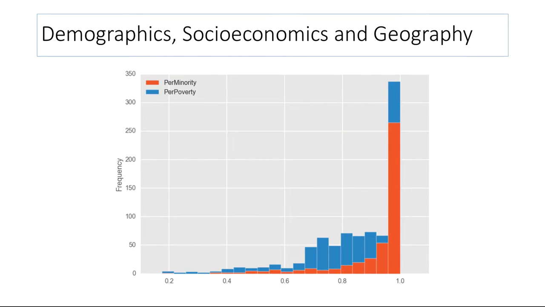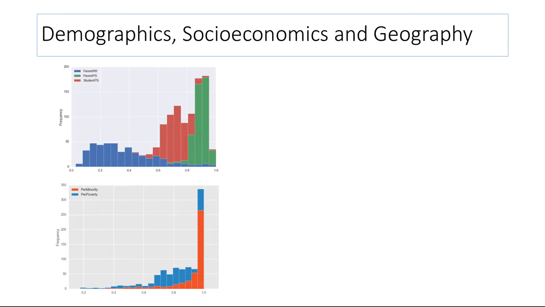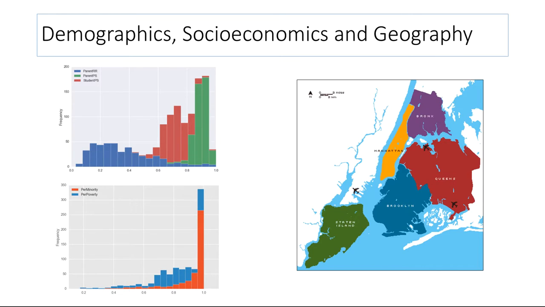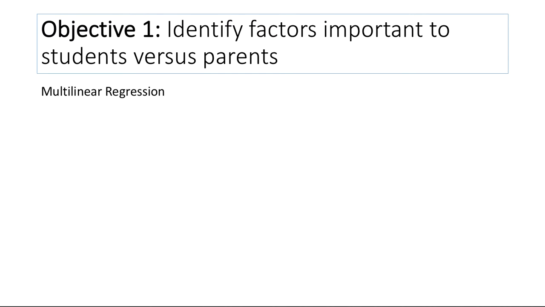By looking at the distributions, we found that there is a disparity in student versus parent satisfactions. And we also found that there is a high amount of poverty and high percentage of minority students in NYC schools. So we were interested in investigating the relationships between satisfaction levels, demographics and socioeconomics, and geographic location. Our first objective was to identify which educational factors are most important to students versus parents.